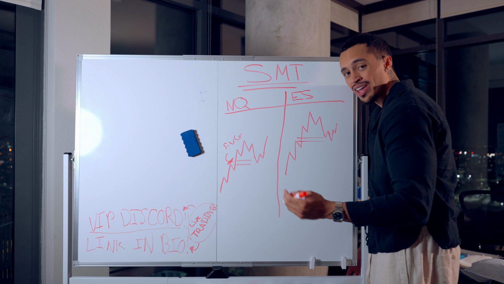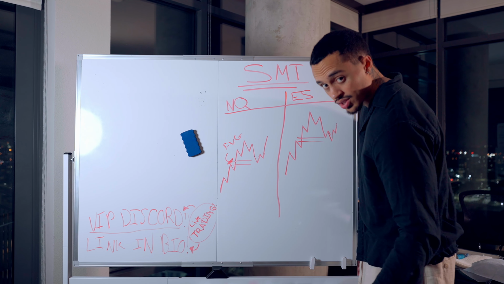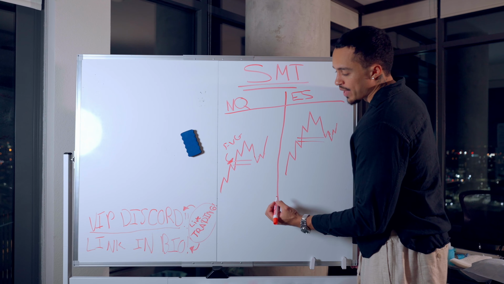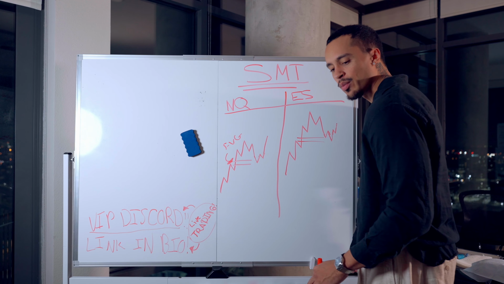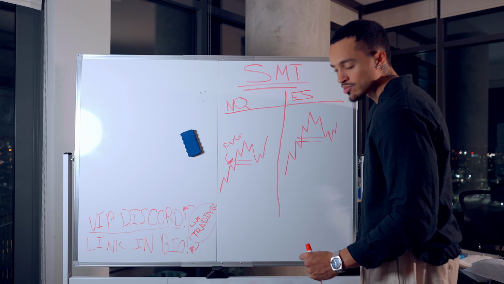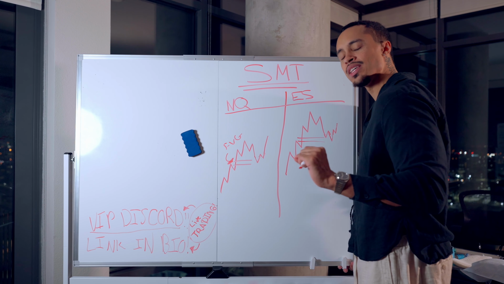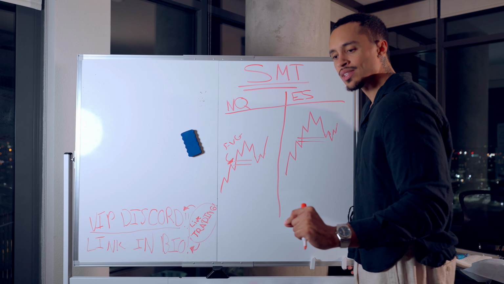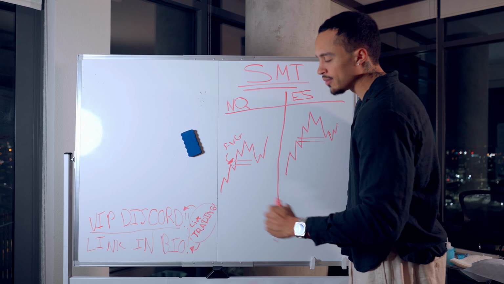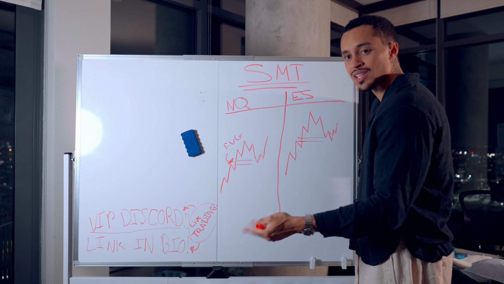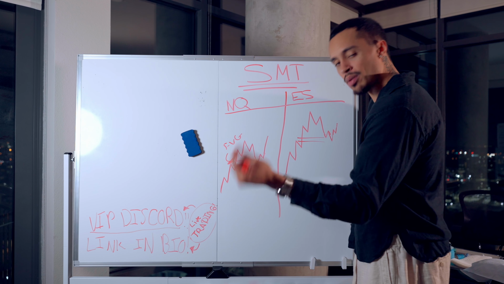Right here, when we are in our point of interest, or POI, the fair value gap, and price is in our fair value gap, and we know we're about to place a trade, the game's on. We also see an SMT divergence, which is going to be another confluence in order to strengthen our trade. A confluence means this is helping me get further to my hypothesis.